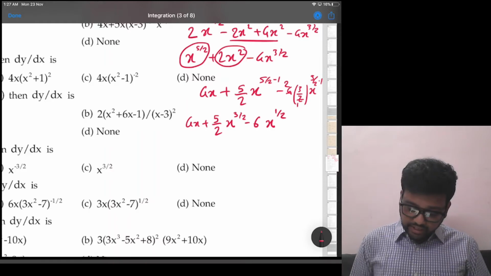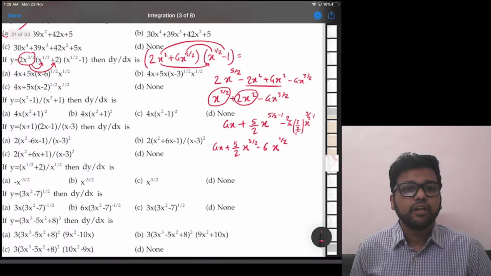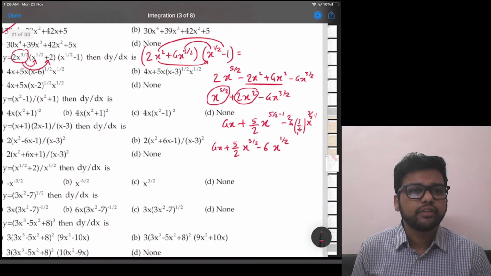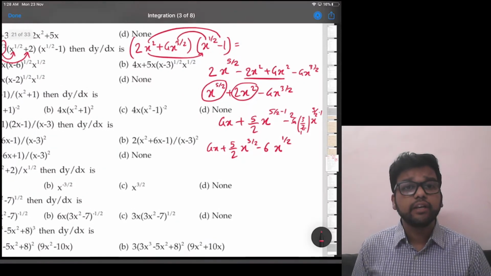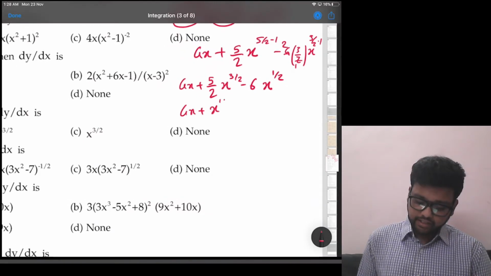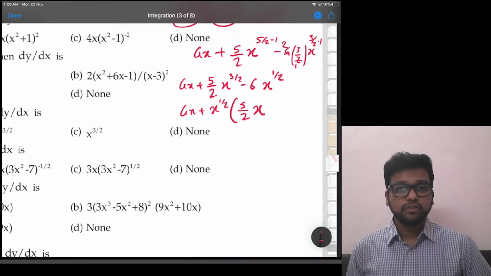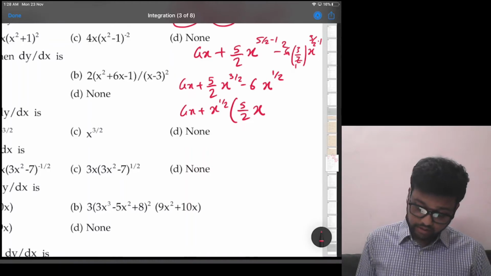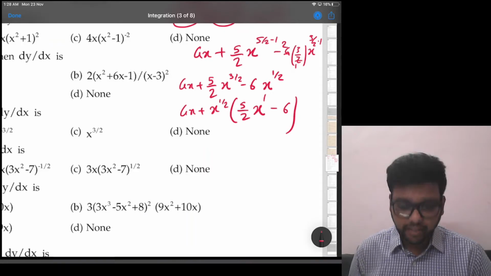Fine. Now it seems like if you see the options, they have taken x raised to half common and something else also common, 5x common. Okay, 5x they have taken common. So let's try to take x raised to half common first. 4x plus, if we take x raised to half common, then that will be 5 by 2 into x raised to 3 by 2 minus half, that is half, that is 1, minus 6. That is 5 by 2x minus 6.